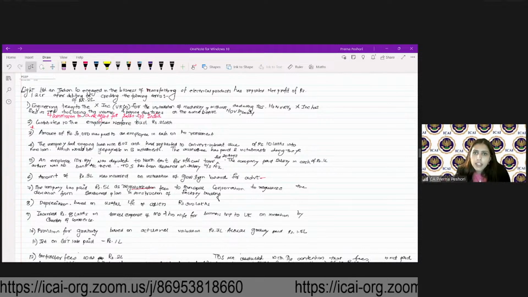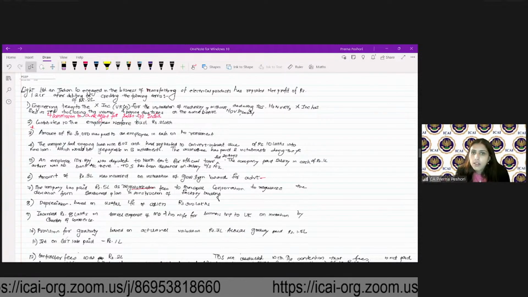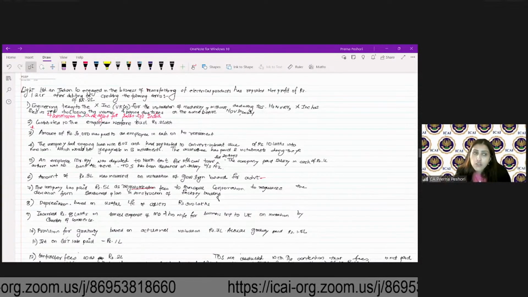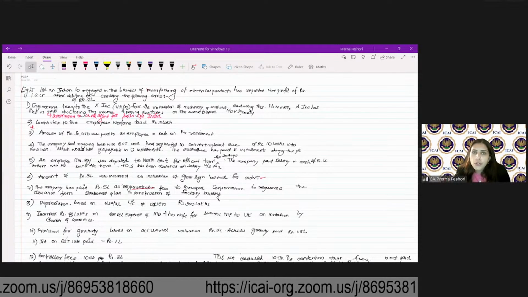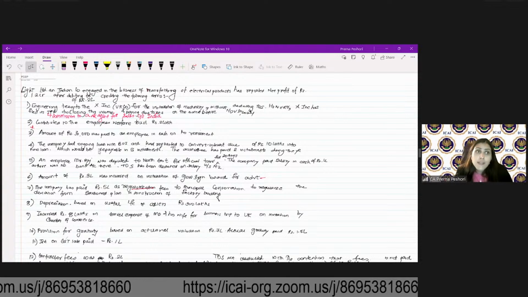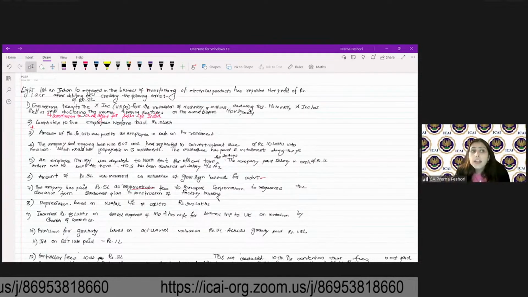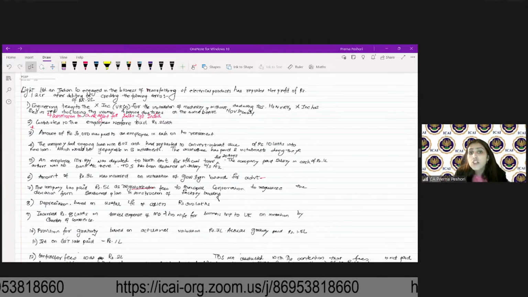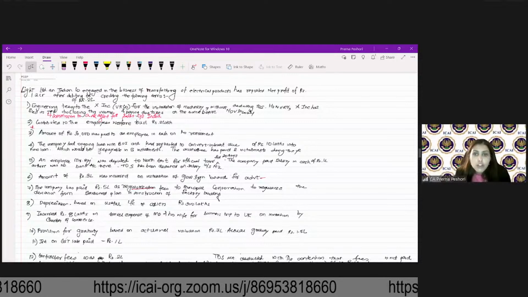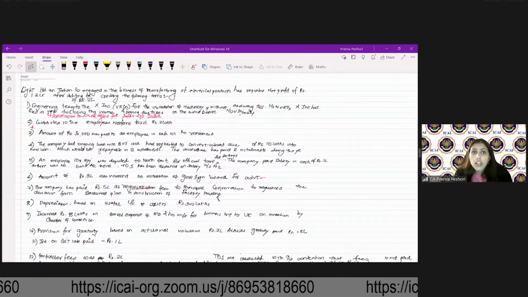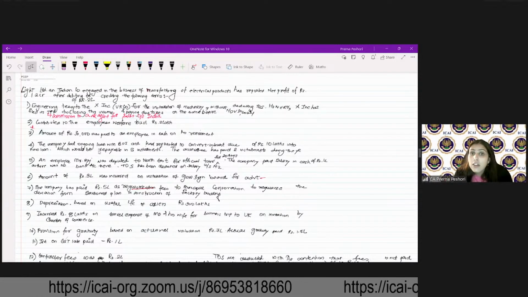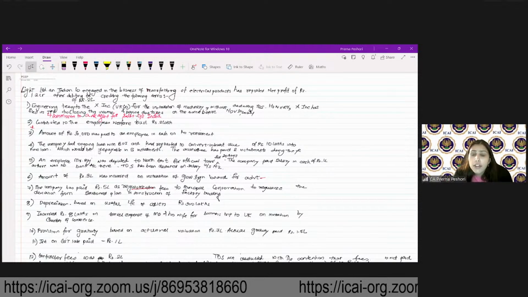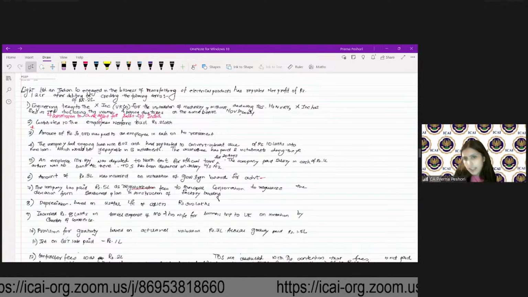Commission to a non-resident agent, will it be still disallowed? Yes, it will be disallowed because no TDS. See, commission to a non-resident agent for sales outside India will not be considered as fees for technical services because this is for business or profession carried on outside India. So if you remember, in the FTS clause, for a non-resident, FTS will be deemed to accrue or arise in India if it is paid by an Indian resident.